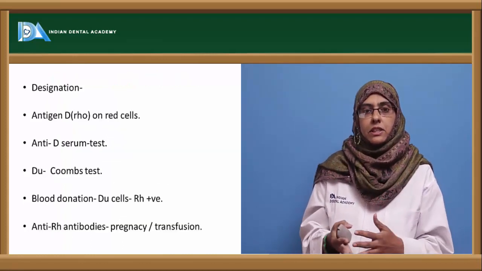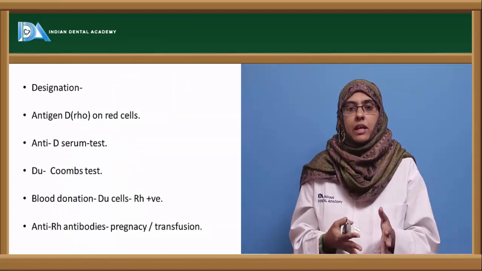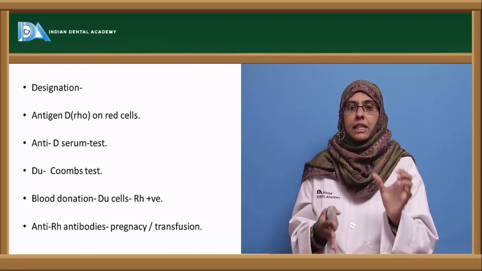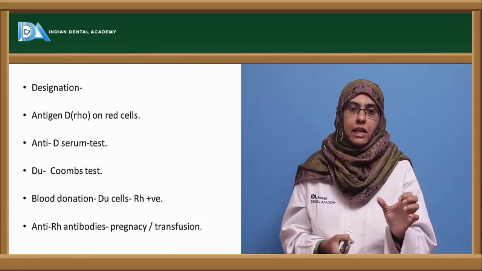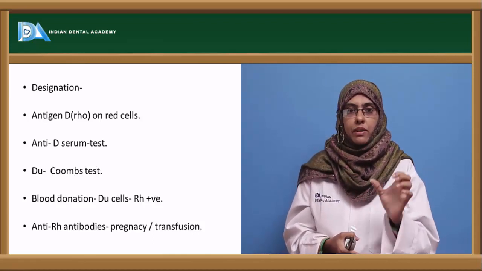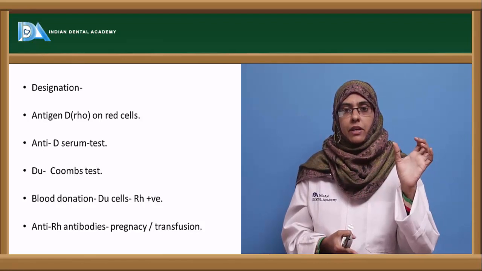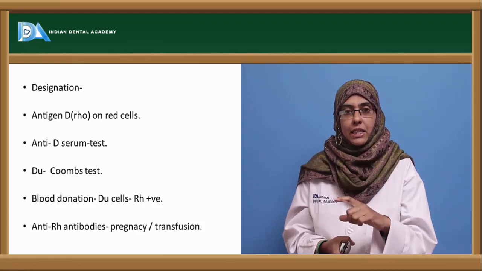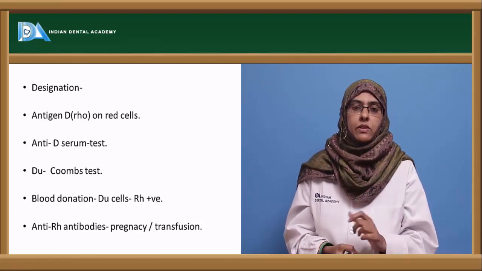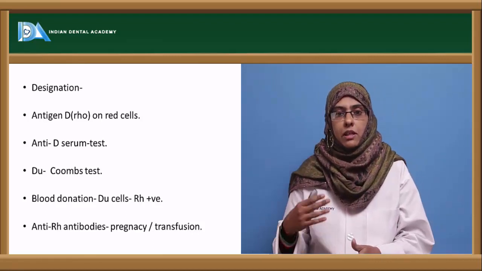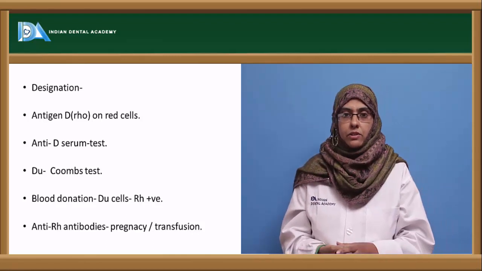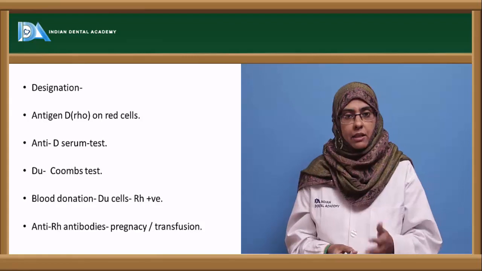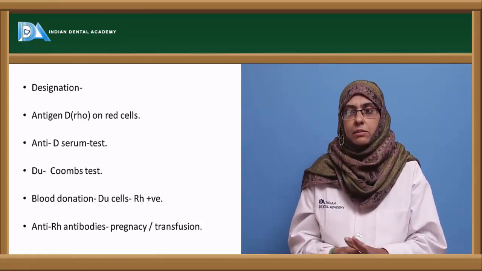Now the designation was the same in both systems, where they called this Rh antigen the D antigen. In the kit used to identify the blood group, we have A antigen, B antigen and D antigen. It is the D antigen that helps us know whether the individual is Rh positive or Rh negative. It is the antigen D that is expressed on the red cell and can be tested against the anti-D serum.